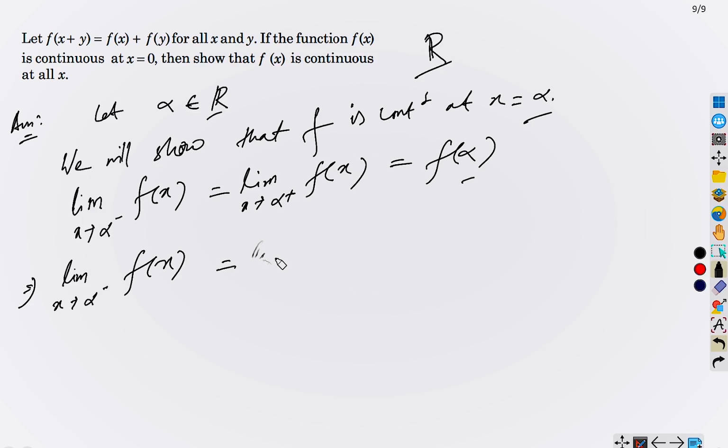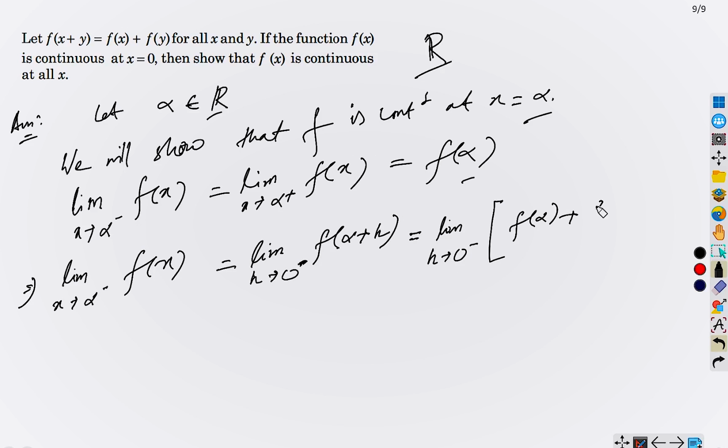This we can write in this way. Limit h tends to 0 minus. That is, h is converging to 0 from the negative side. That is, h is negative. Okay. f(alpha + h). Yes, we can write this from the definition of limit. This equals limit h tends to 0 minus of f(alpha) + f(h). Correct? From the definition.